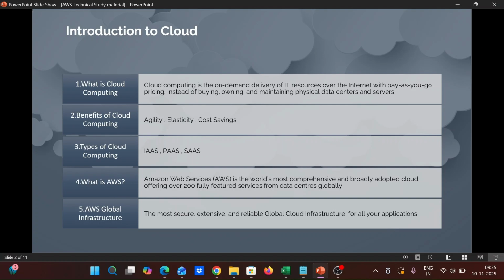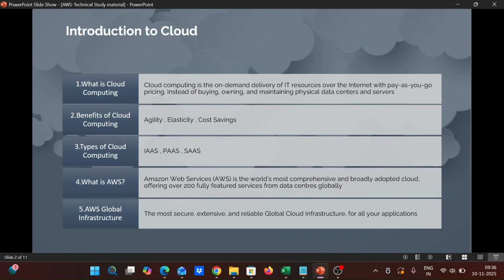IaaS includes Amazon Web Services, Microsoft Azure, and Google Compute Engine. These provide the infrastructure for developing applications. Another cloud computing model is PaaS, platform as a service.